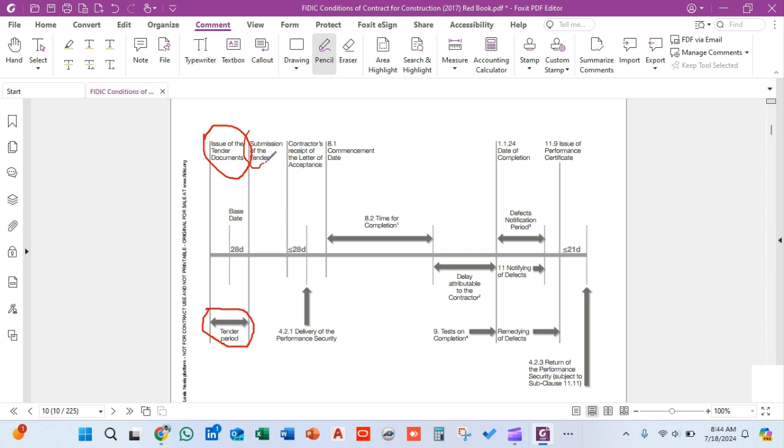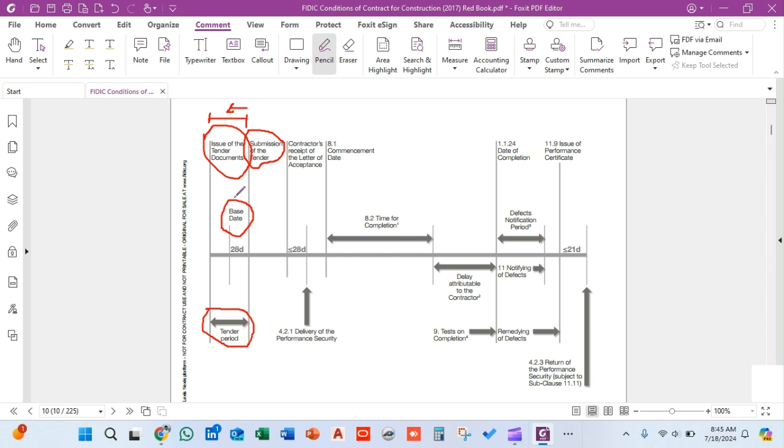The date exactly 28 days before the submission of the tender is called the base date. This means that when the client has issued a tender document on 1st January, and the submission date is, let's say, 30th March, then the date 28 days before 30th March will be called the base date.